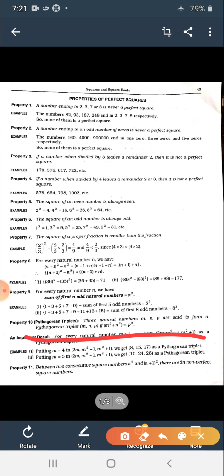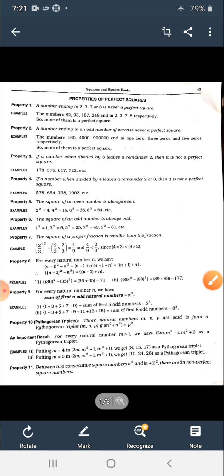Three natural numbers m, n and p are said to form a Pythagorean triplet if m square plus n square is equal to p square. After some time you'll be familiar with the Pythagoras theorem, which is relevant to it. For any right triangle, the sum of the squares of base and perpendicular is equal to the square of the hypotenuse. That is the Pythagoras theorem, but you don't have to read it right now.